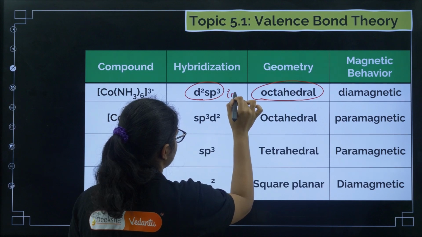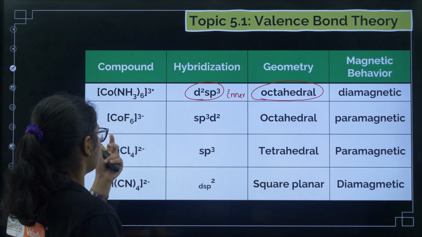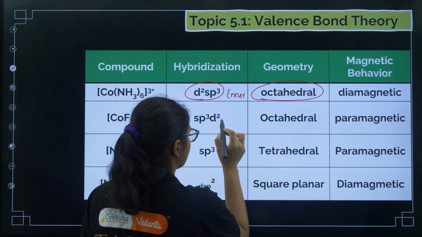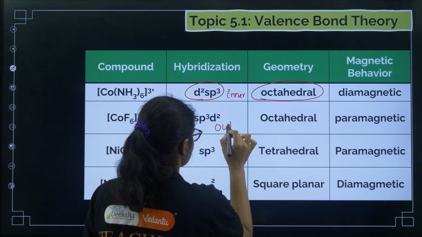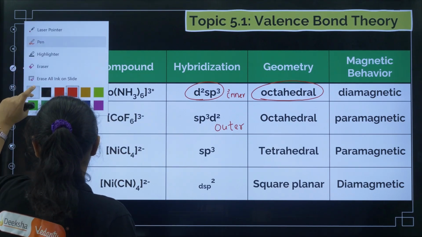hybridization, then we call it an inner orbital complex. I'll tell you the reason. Now for [CoF6]3-, it is sp3d2 hybridization, and here the complex is called an outer orbital complex. Now what is the meaning of inner orbital complex?